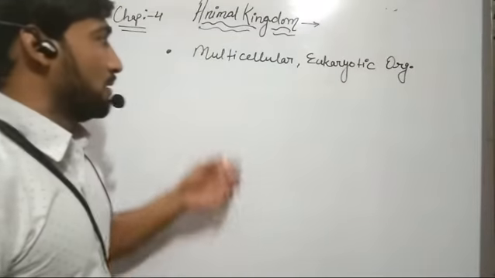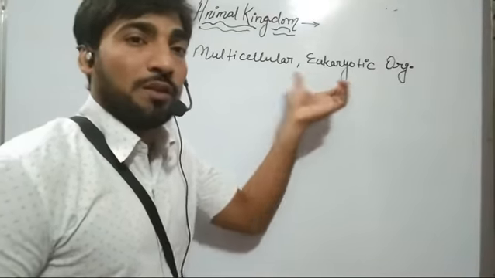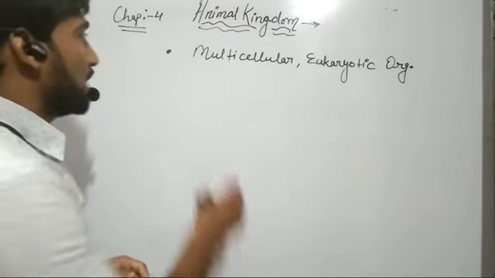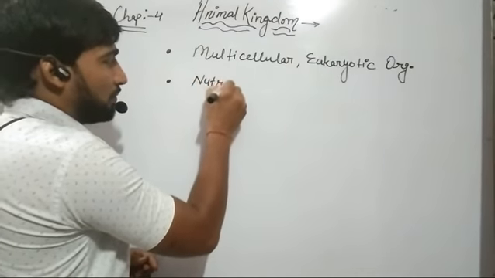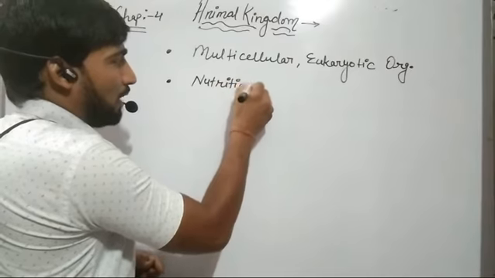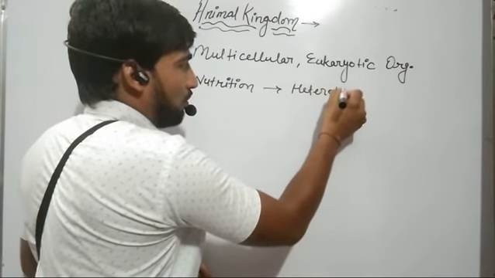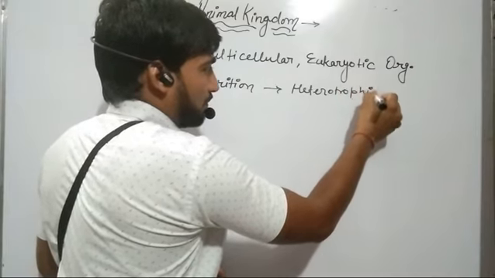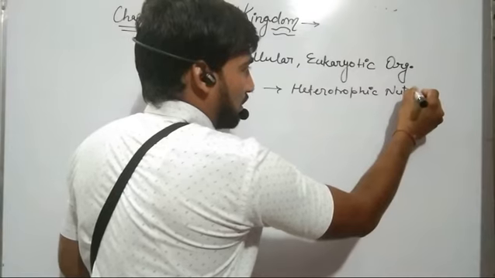That means they have a multicellular body and their cells are eukaryotic in nature. Second, on the basis of nutrition, all animals carry out heterotrophic nutrition.